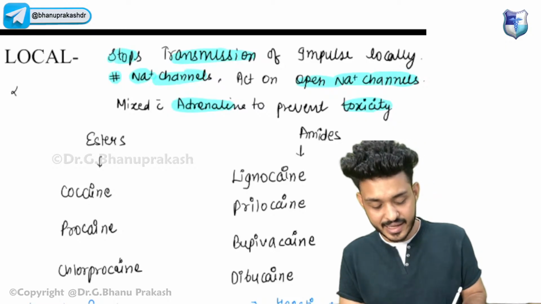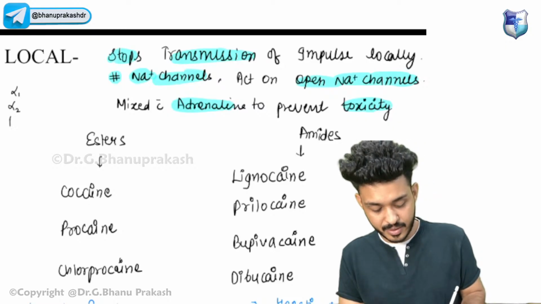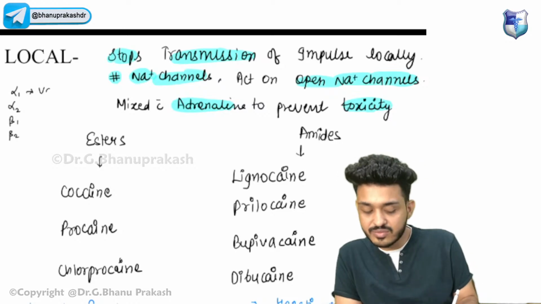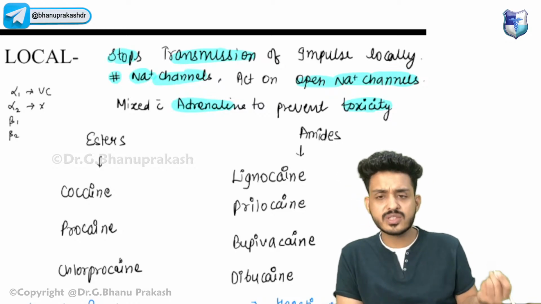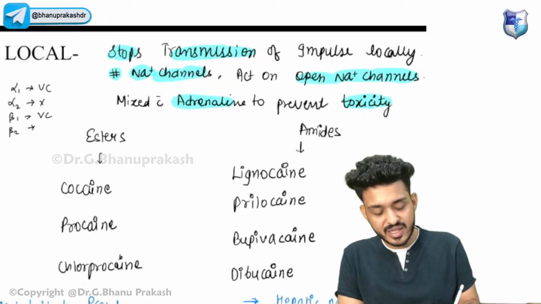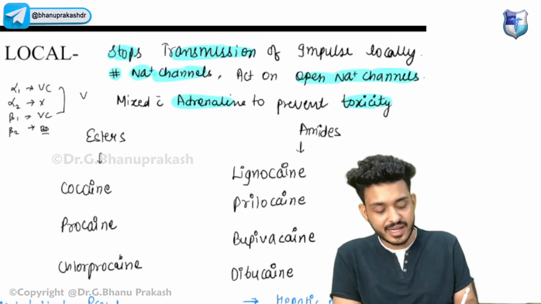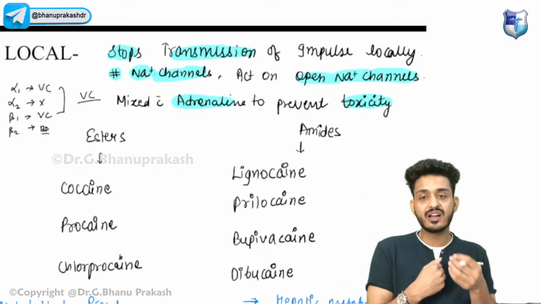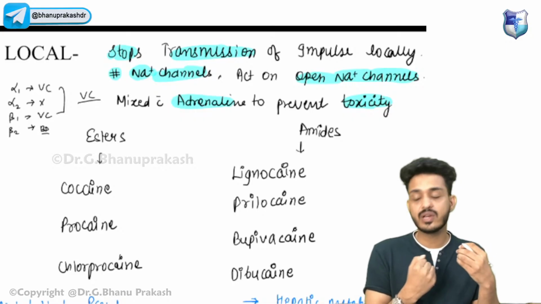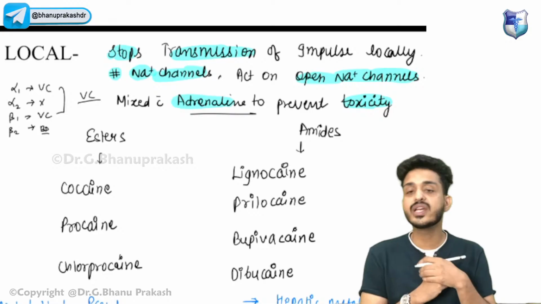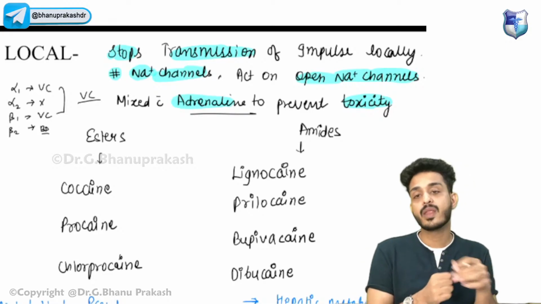Why adrenaline? Adrenaline works on all the receptors: alpha 1, alpha 2, beta 1, beta 2. Alpha 1 causes vasoconstriction. Alpha 2 is not so significant. Beta 1 ultimately causes vasoconstriction. And beta 2 causes bronchodilation, right? So that is the function. Because of the vasoconstriction, the drug will not go into systemic circulation. To prevent systemic toxicity, we add adrenaline to the local anesthetics.